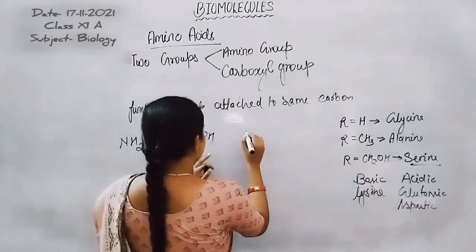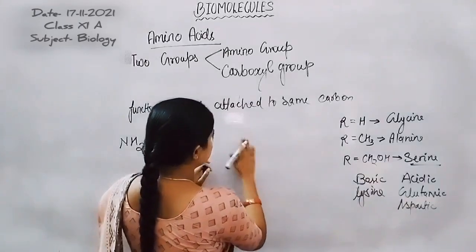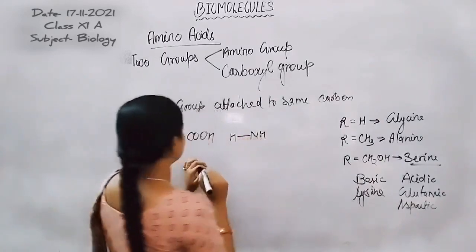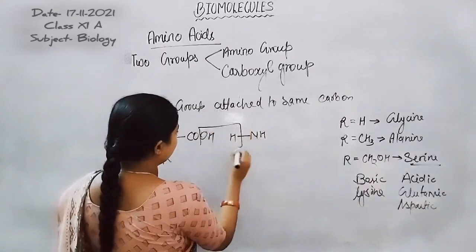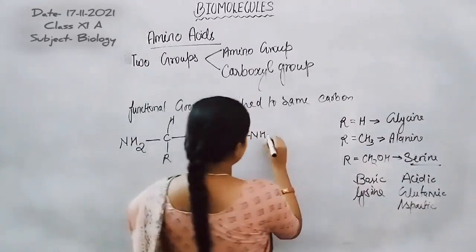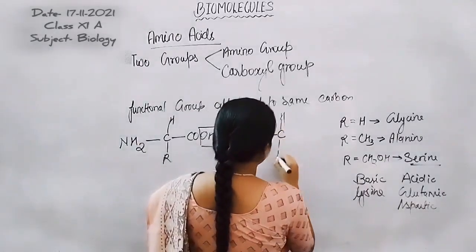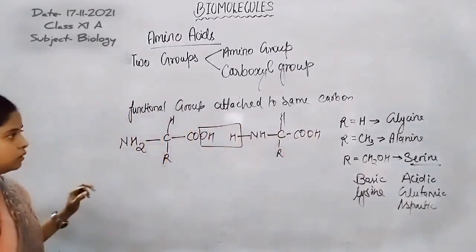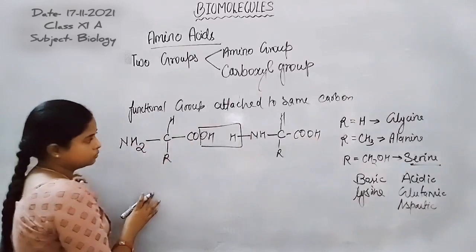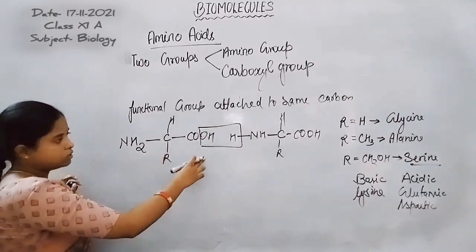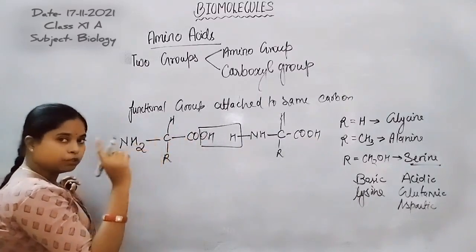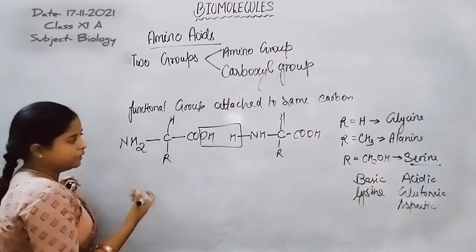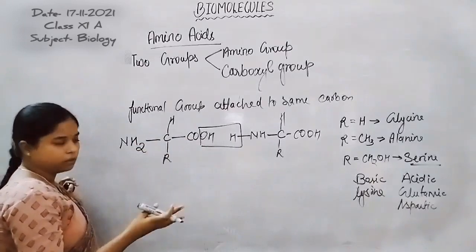Now again the NH2, nitrogen, NH, here is H. Now removal of this H2O, then carbon H, again R group COOH. So this is the dipeptide, actually a monopeptide, because only one peptide bond is present. If two peptide bonds are present, then it is tri, tetra, hepta, octa, for example.